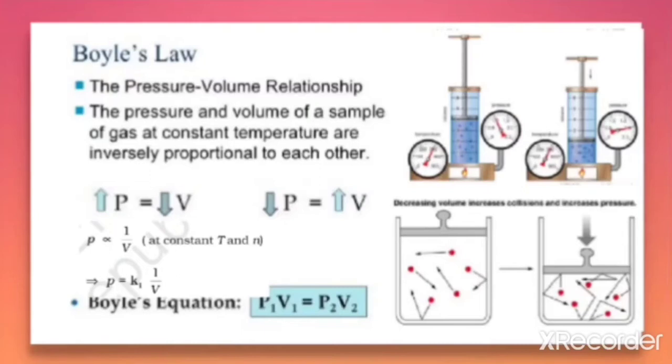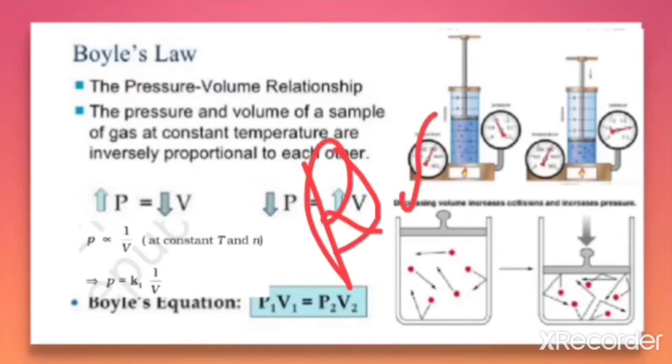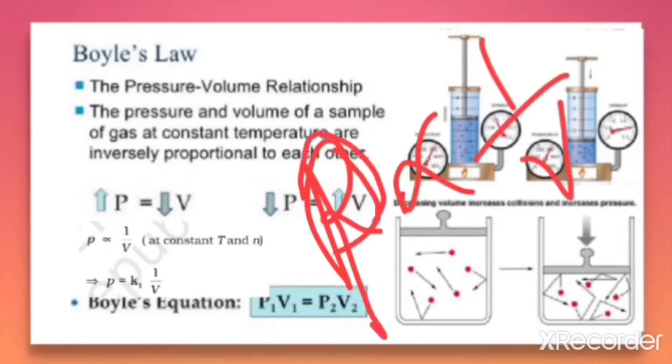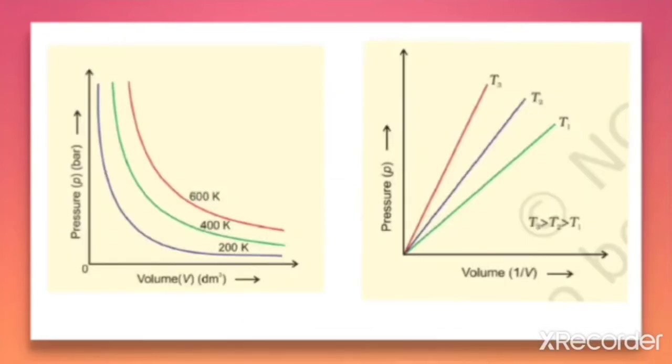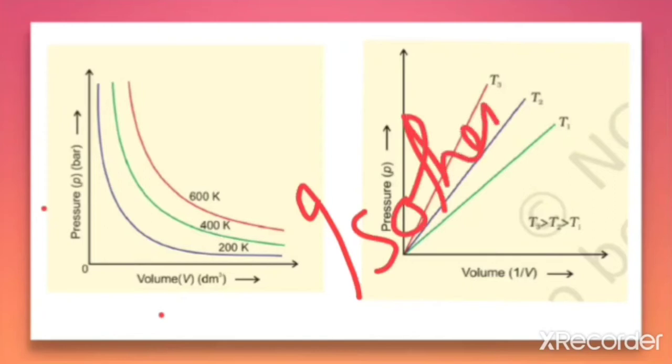That is, P is inversely proportional to volume. It can be explained through a plot, that is, a pressure-volume plot at a constant temperature. That plot is called an isotherm. An isotherm is the plot between pressure and volume at a constant temperature.